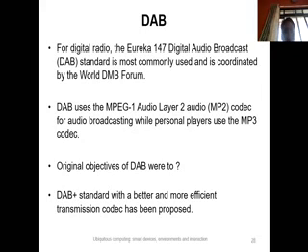The main original objectives of DAB were to provide radio at CD quality, that is compact disc quality, to provide better in-car reception quality than using a frequency modulated radio, to use the spectrum more efficiently, to allow tuning by the name of the station rather than by the frequency, and to allow data to be transmitted. Friends, the best example of this DAB digital audio broadcast network is all the satellite radios that you are using on the internet.